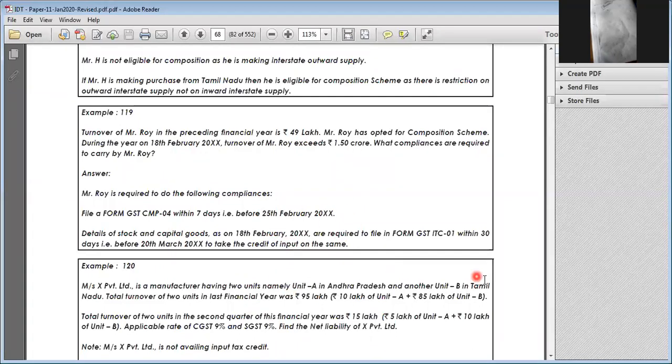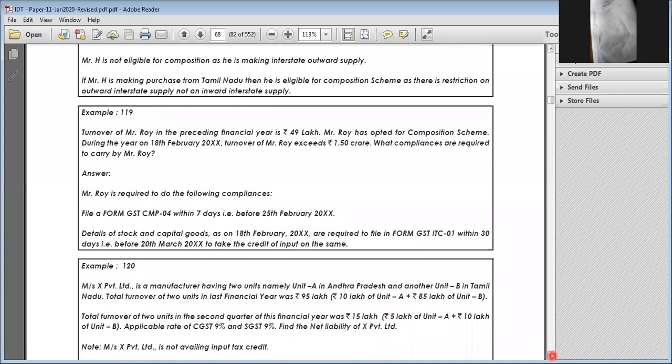Number four, regarding returns, he has to file the quarterly returns also, and file the regular return for the February month and the March month. So he has to file all those returns because of this effect. So number one, he has to convert. Number two, he can avail ITC. Number three, he has to switch within 7 days. Number four, he is eligible for ITC, which was already described. Number five, he should file the normal returns and also the quarterly returns.